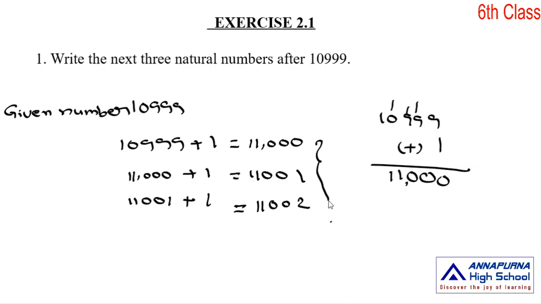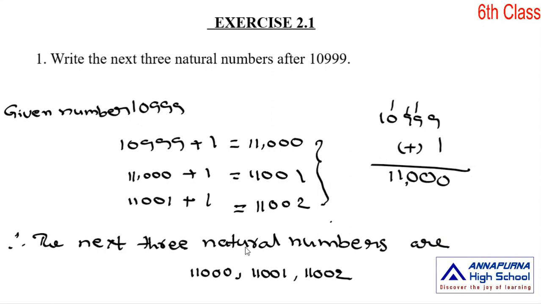These are the numbers after 10,999. The next three natural numbers after 10,999 are: first one 11,000, next one 11,001, next one 11,002.